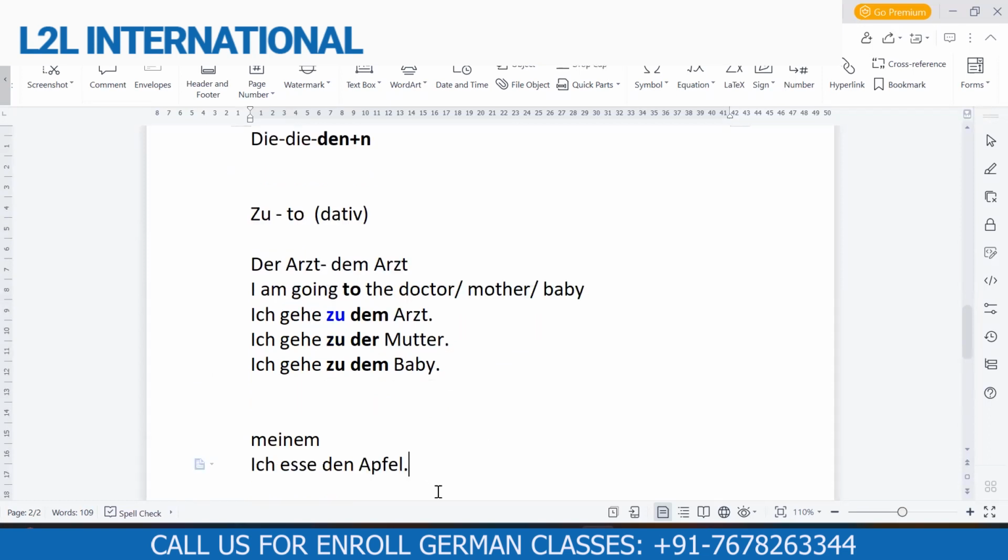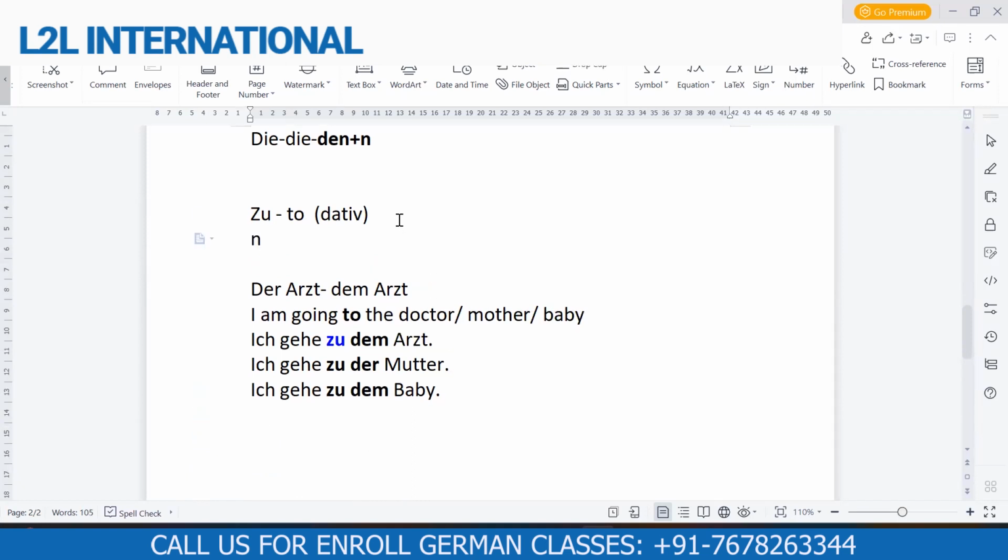Now there is another word which tells movement in German, like if you're going somewhere: nach. Nach is also "to" or "towards." So what is the difference between nach and zu? This is the question you will have in the second class, so I'm explaining it beforehand. Zu is used for short distances. For example, you are going from your home to your university, to the doctor, to the supermarket, then zu.